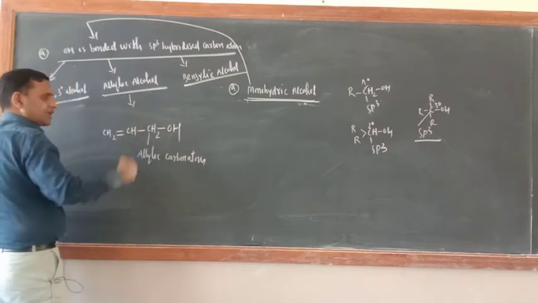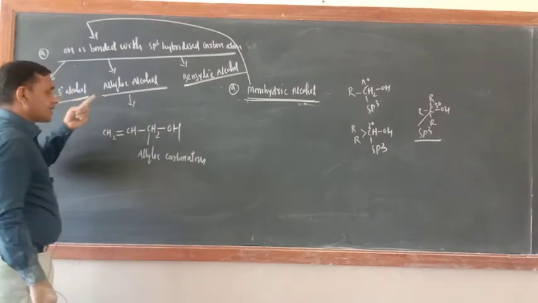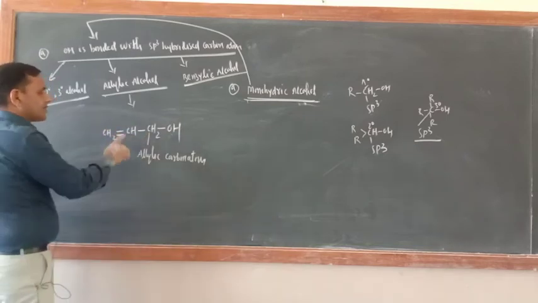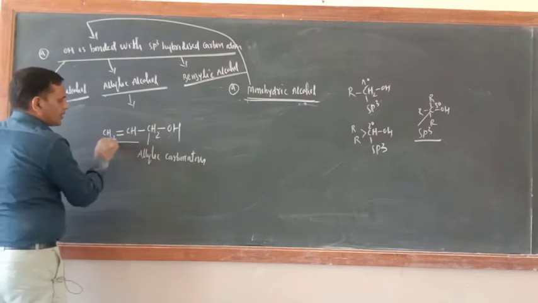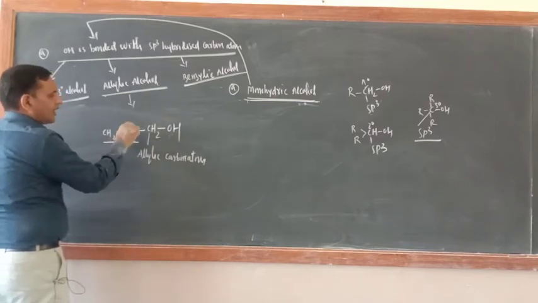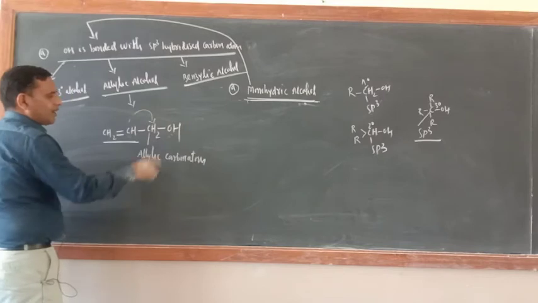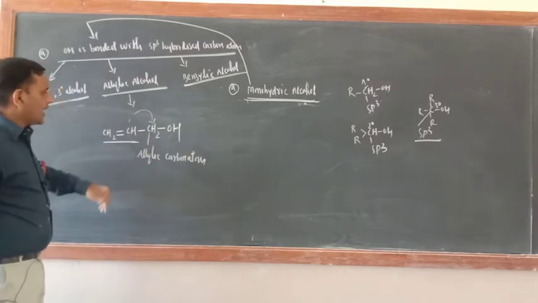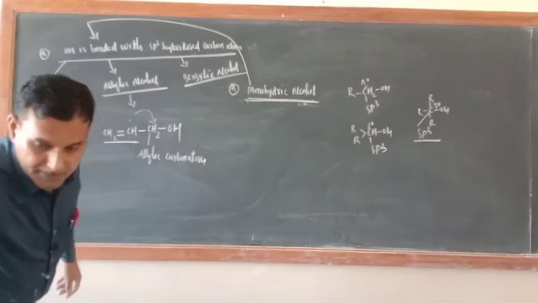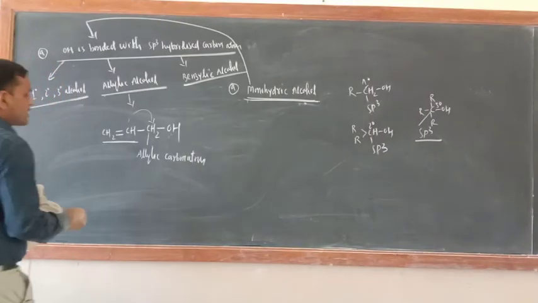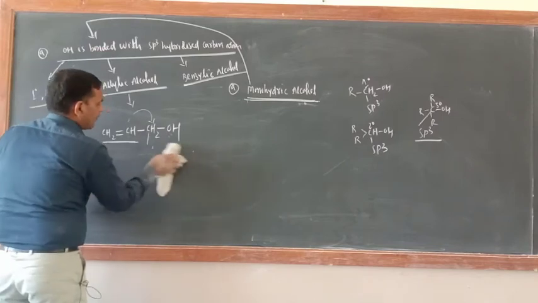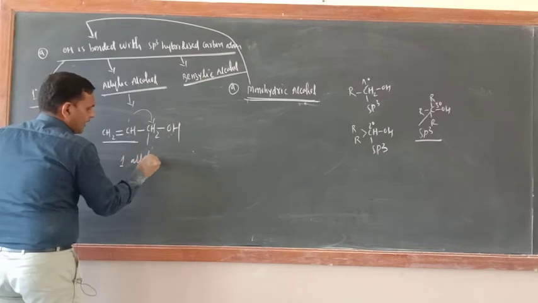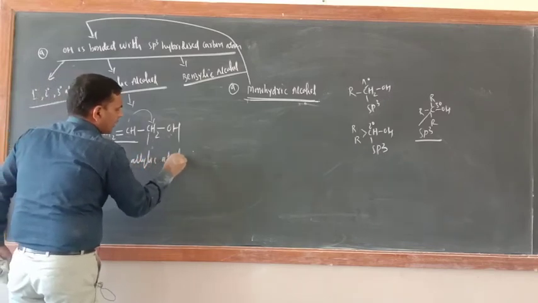Now another way we can say, allylic alcohol is that alcohol in which OH is bonded with a carbon atom which is next to the carbon-carbon double bond. This is the carbon-carbon double bond carbon, and next to this one is this carbon atom, and OH is bonded. So this is allylic alcohol. Allylic alcohol may be 1 degree. This is 1 degree allylic alcohol.